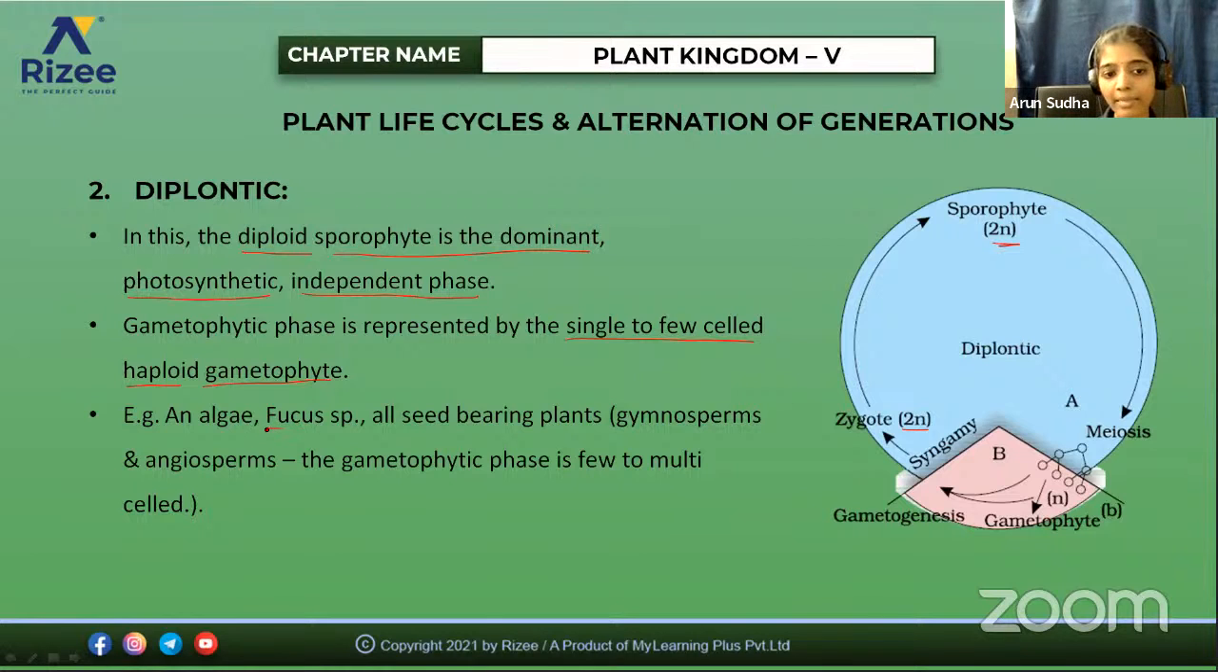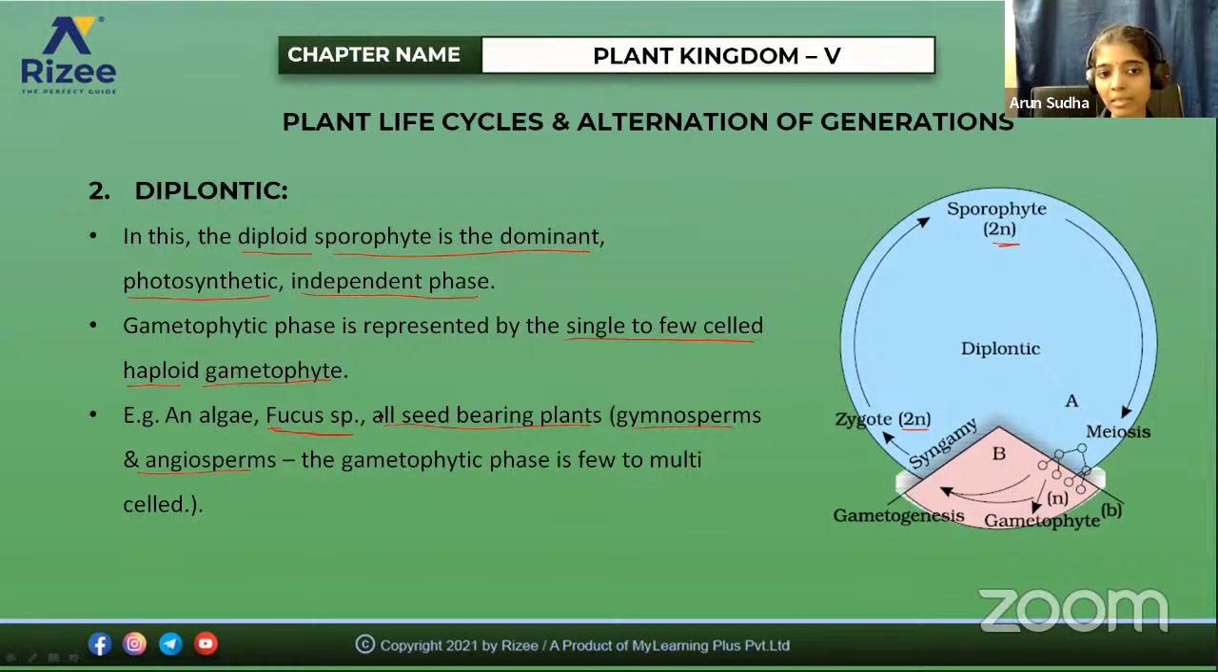So generally not all algae are haplontic. Some algae like the Fucus species come under diplontic life cycle. So we have to be specific about which species come under haplontic, which come under diplontic, and which come under haplodiplontic. Clear, right? So algae like Fucus, and all seed-bearing plants, gymnosperms and angiosperms, are all examples of the diplontic life cycle. So what about the gametophytic phase in this?